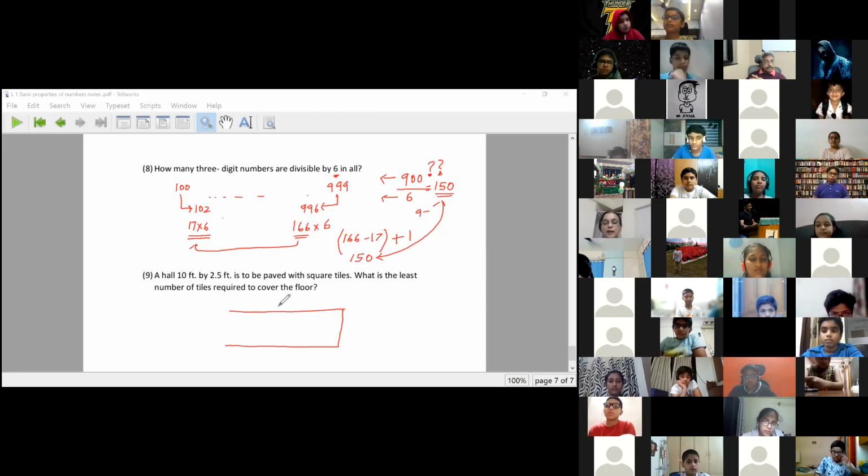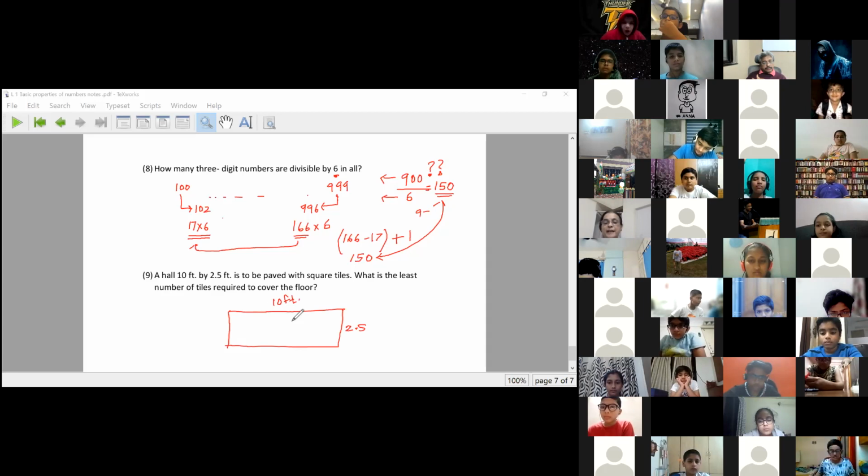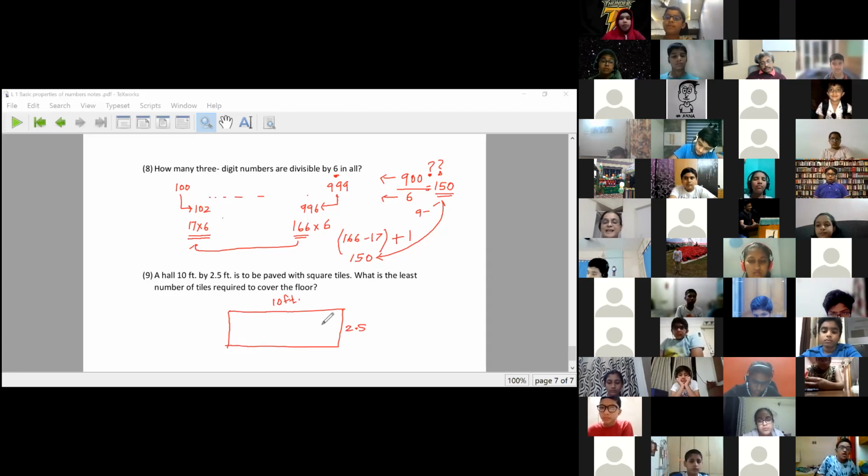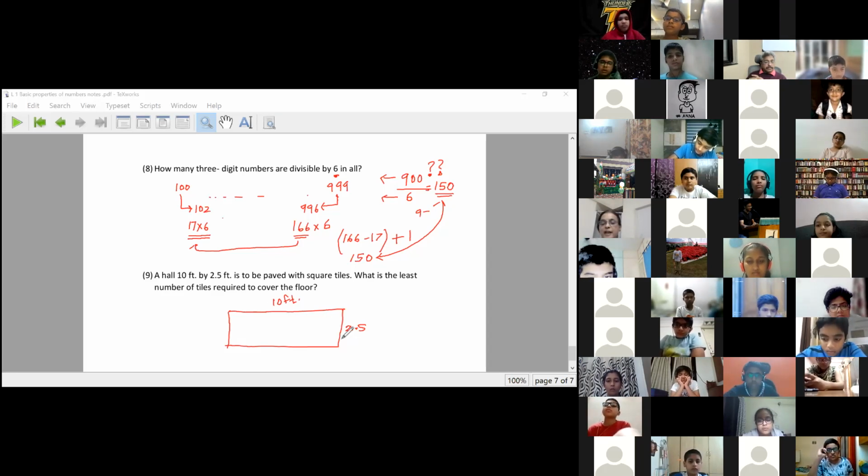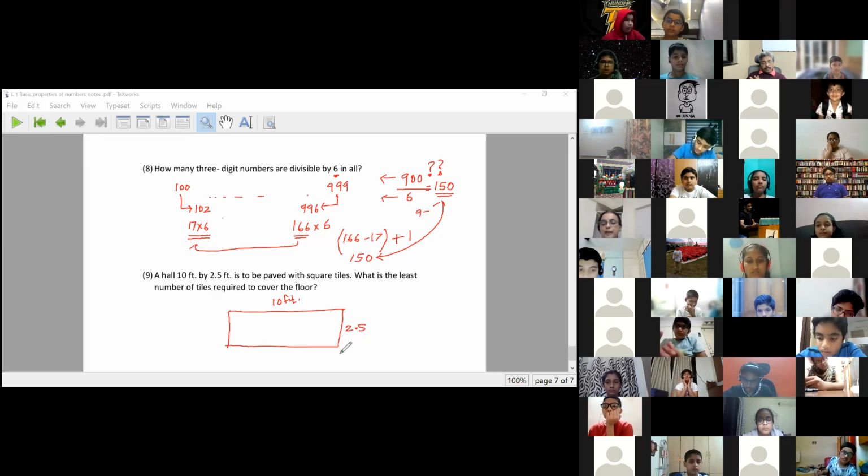A hall 10 feet by 2.5 feet is paved with square tiles. What is the least number of tiles? I want a square tile. So what is the biggest square tile I can take? That will be of 2.5 breadth. If I take anything more than 2.5, I cannot make a square tile. So one side of my tile has to be 2.5, and the other will also be 2.5. So I can choose a tile of 2.5 by 2.5.